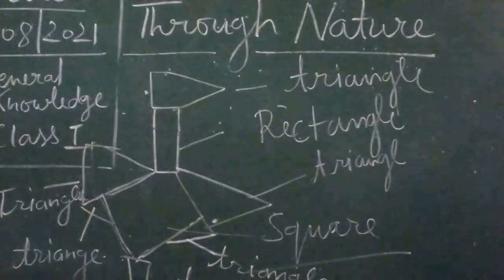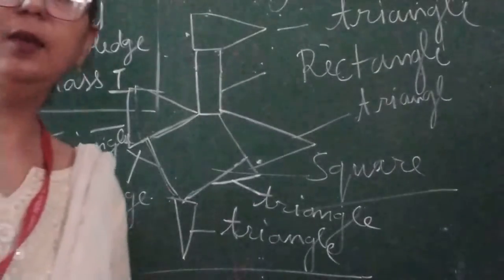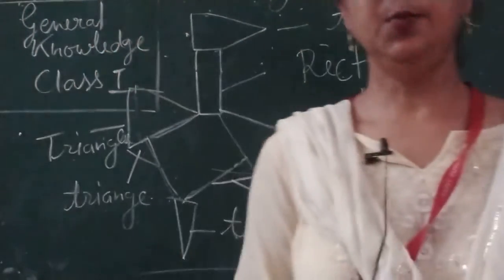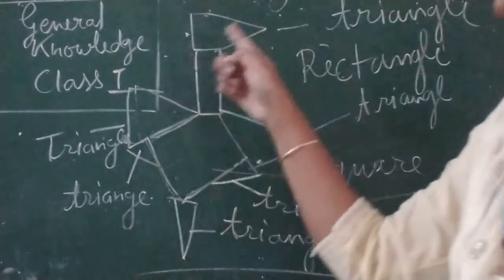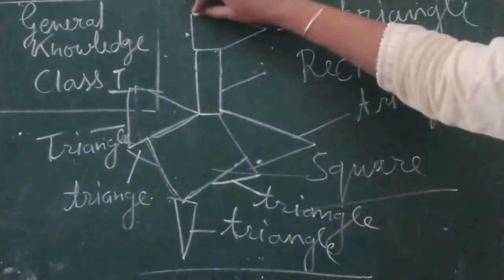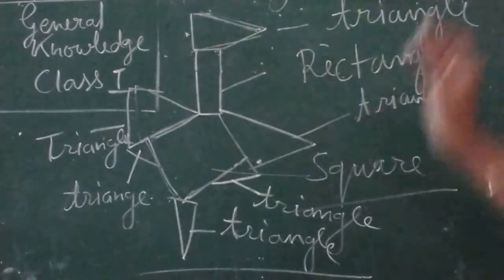So here children you can see this bird is made with different shapes. So first the head is made with triangle, okay, this is triangle.